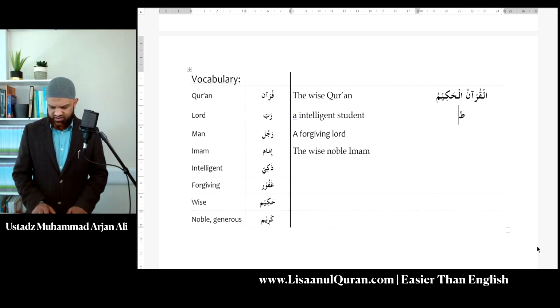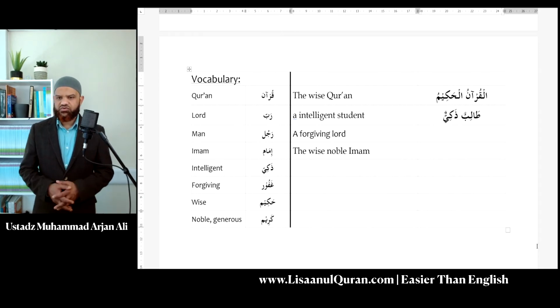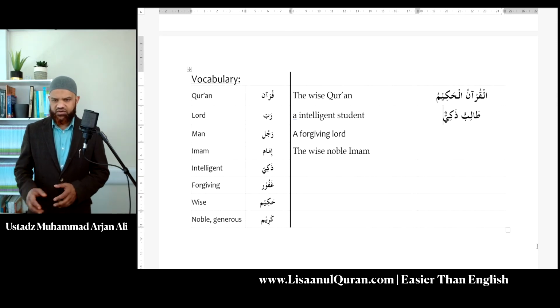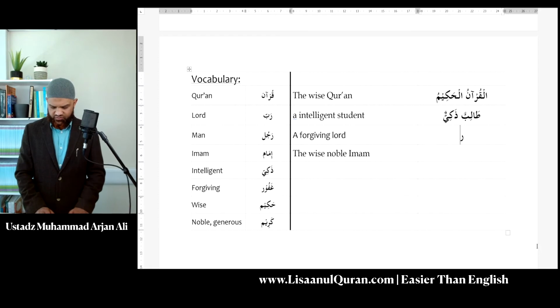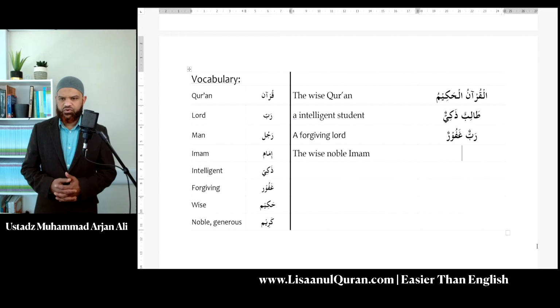An intelligent student. Again, the student will come first. Talibun, intelligent, Zakiyun. Again, you can see a very simple one there. We have another one, a forgiving Lord. The word for Lord we'll use Rabbun, and forgiving is Ghafurun. A forgiving Lord. Rabbun Ghafurun.